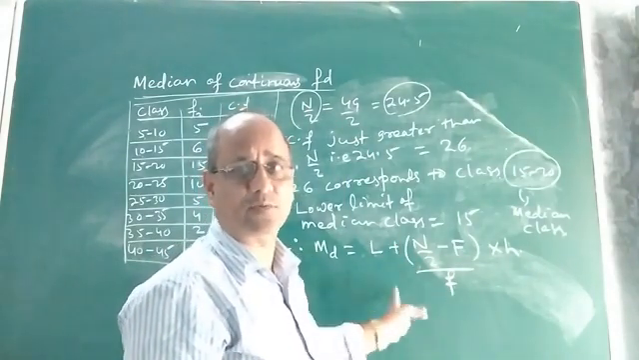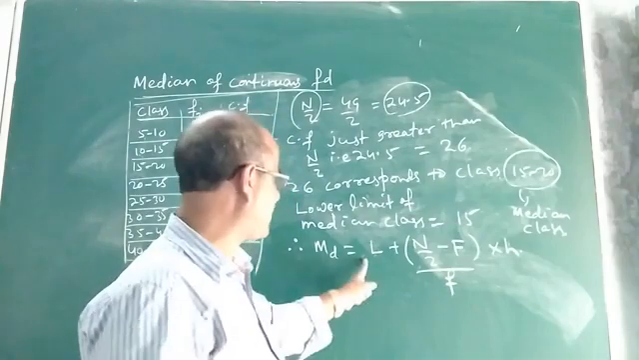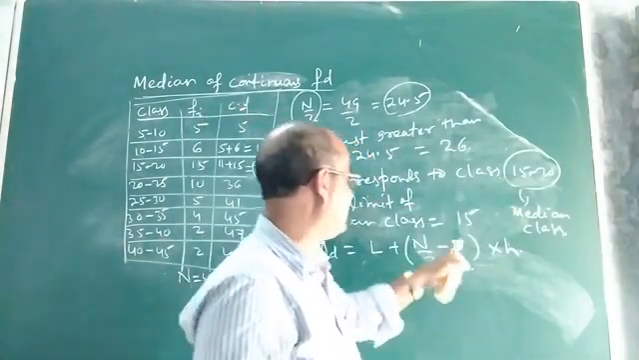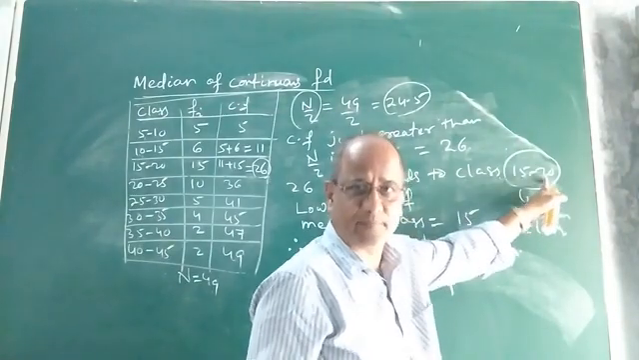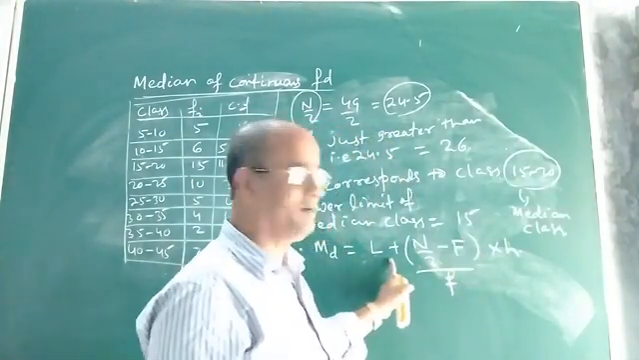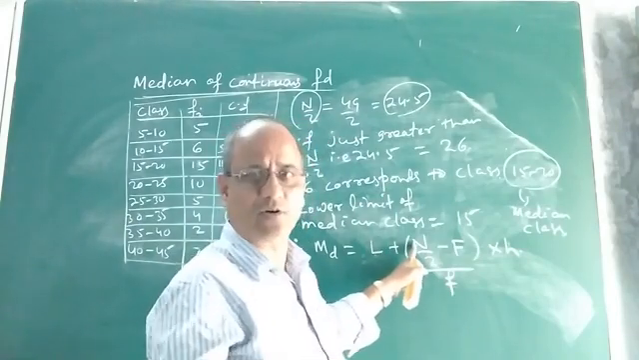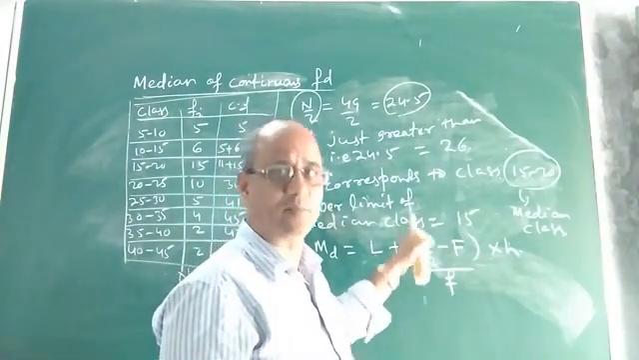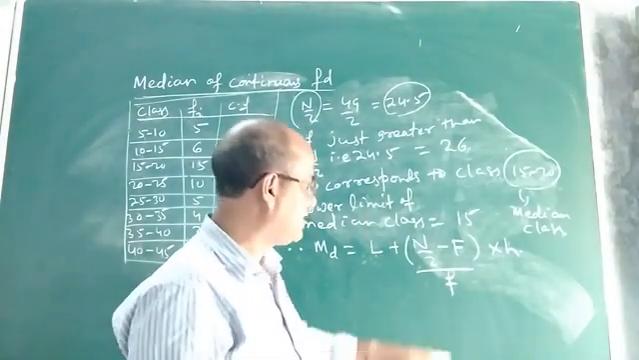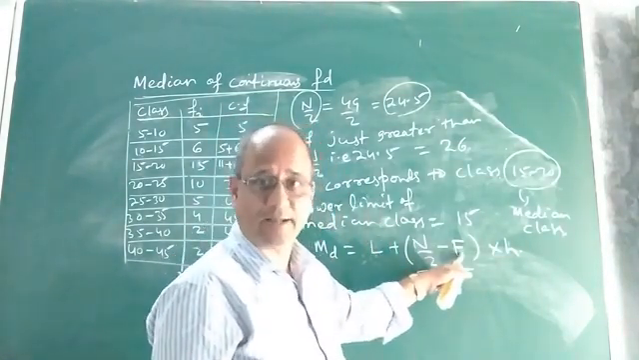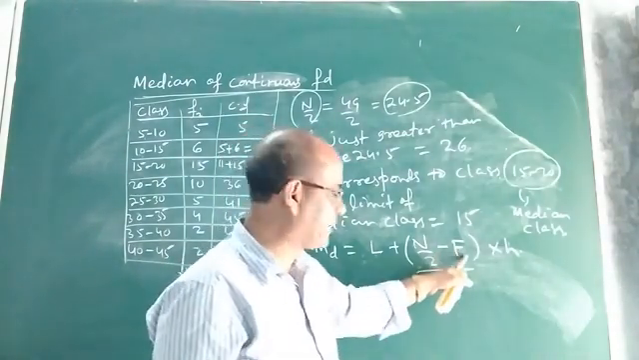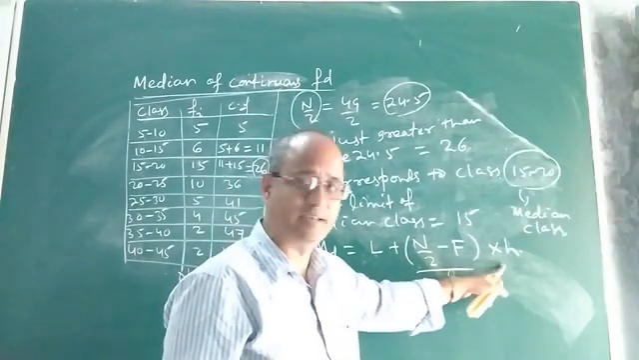Now you will ask me, what is L? L is the lower limit of the median class. If the median class is 15 to 20, then the value of L will be 15. N is the total number of observations in the distribution, or the sum of frequencies. Then what is F? There are two symbols, capital F and small f. What are capital F, small f, and H?